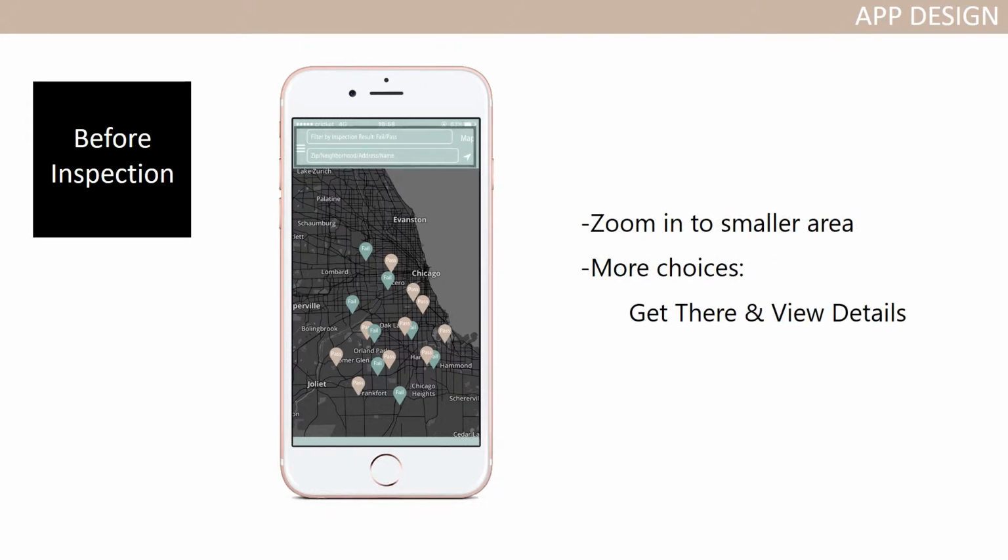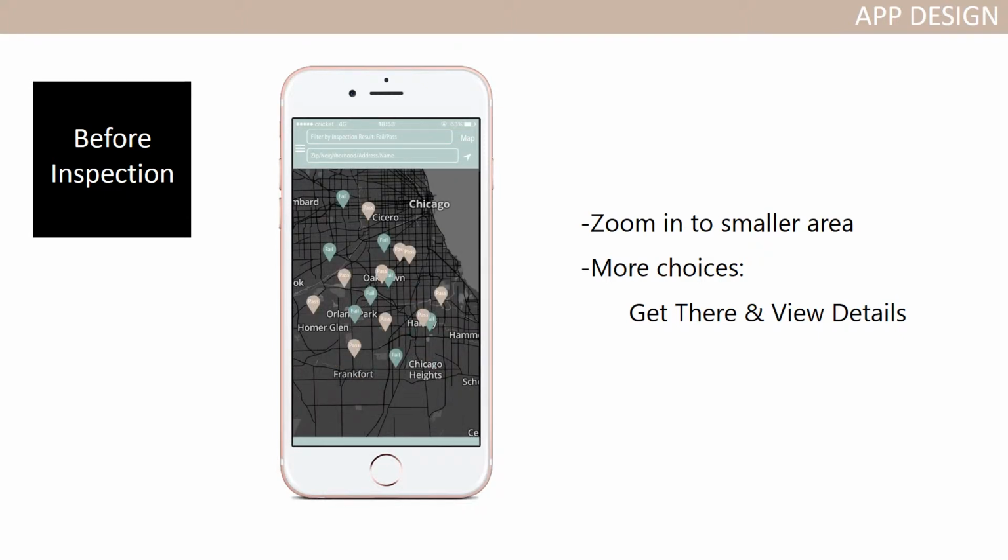Then the inspector can search the area they are interested in, and the map will zoom into a smaller area. They can also zoom in by fingers. Clicking the establishment icon, a box will pop up showing the name, address, type, and predicted result of the establishment. The inspector can choose to get there, and the app will generate an optimal route. Also, he can click view detail. Another window with details of the establishment will pop up.